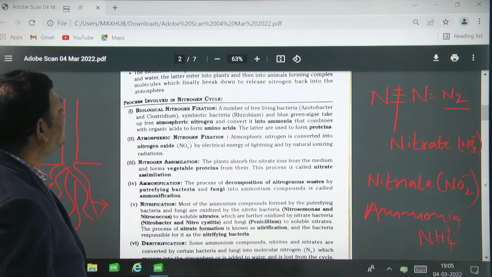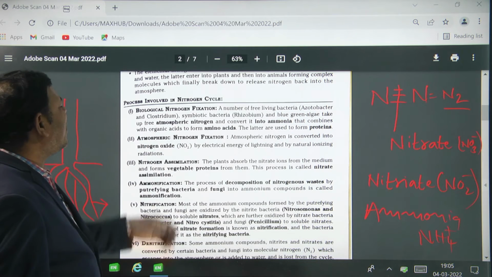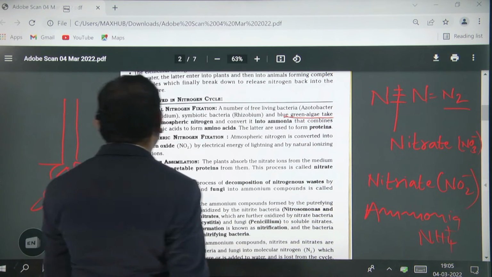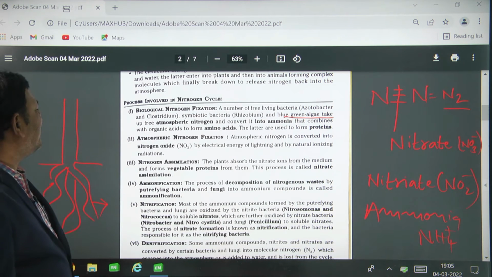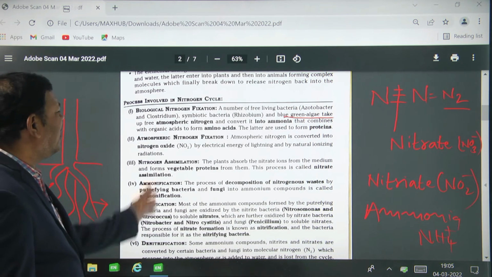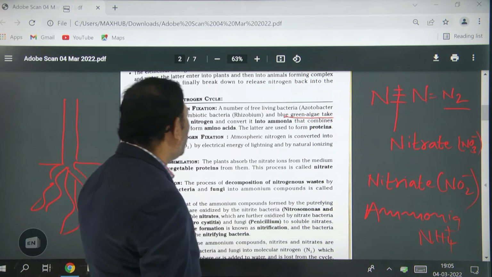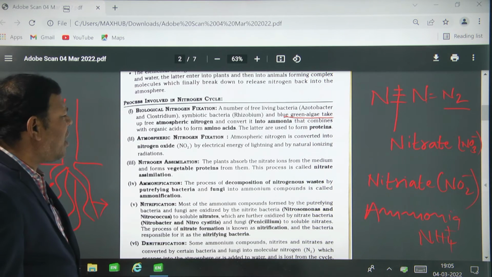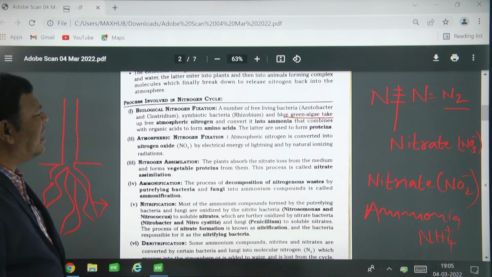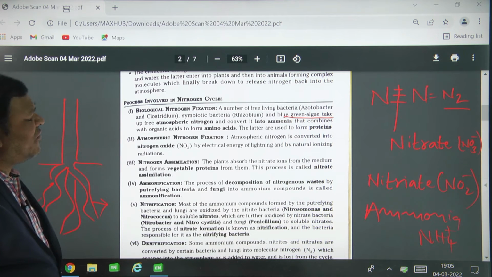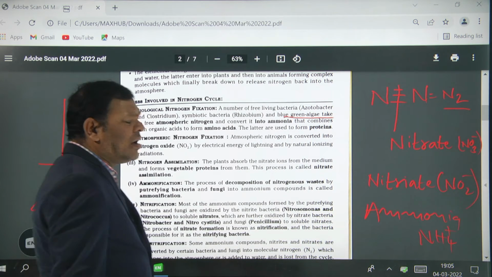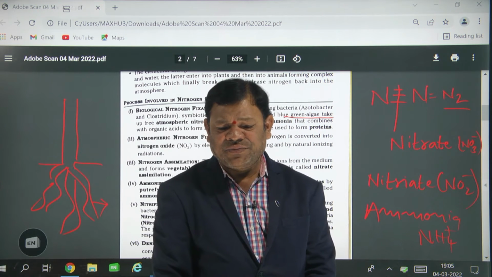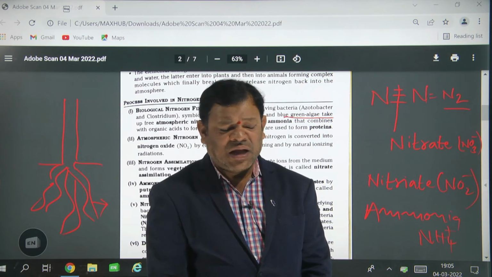So this blue-green algae, like symbiotic bacteria, some of the blue-green algae take up the free atmospheric nitrogen and convert it into ammonia. This ammonia combines with the organic acid and forms the amino acid. These are later used to form protein. Then plants utilize the nitrogen. Is it clear? Yeah?